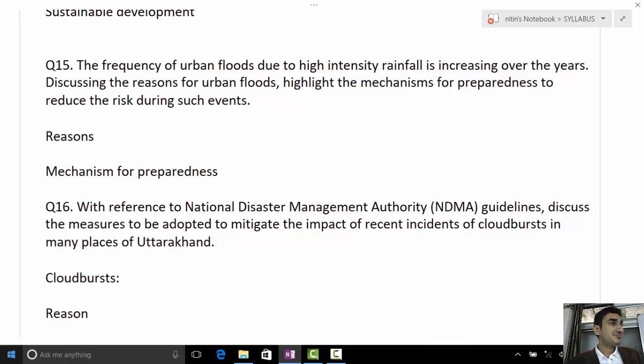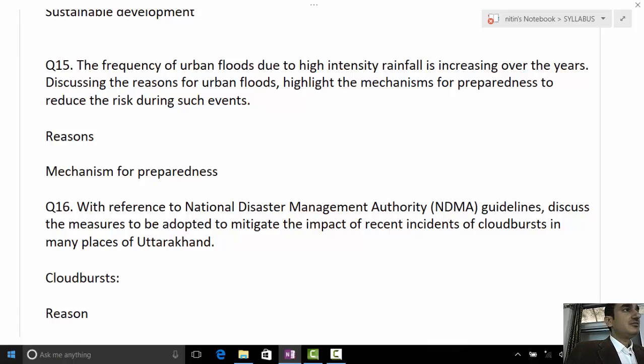Because of this, the lake near it suddenly broke down by 2 p.m. So you need to link it: how is it linked to climate change? Though the examiner won't discard the point, it's better to link it properly. See how you can link this point: climate change, global warming, more and more pollution, all this is happening. You see the pollution in Delhi, in Chennai, in the metro cities specifically.